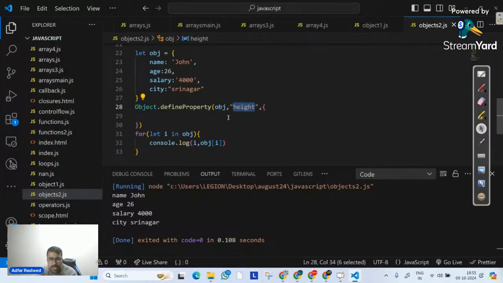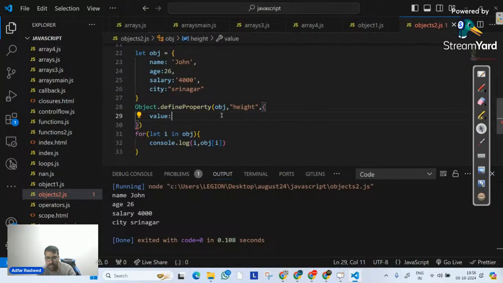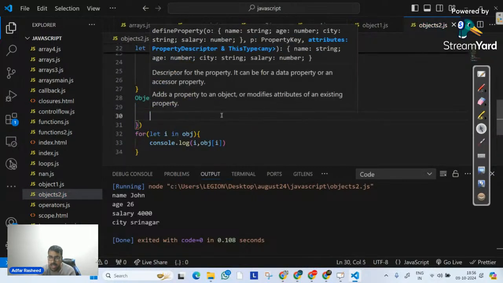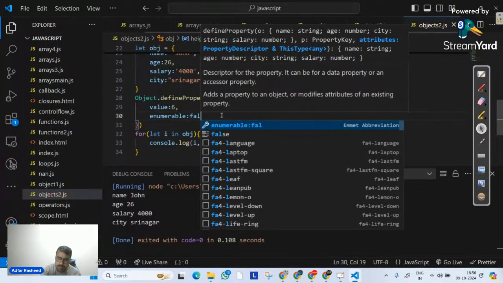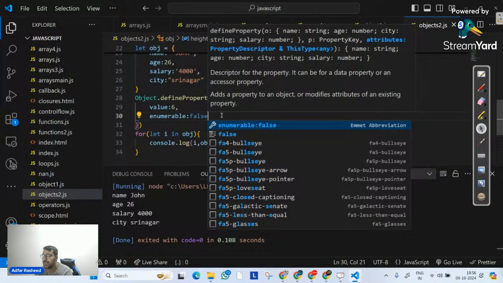The third value is an object, and in that object you can pass multiple arguments. Number one is value. Let's suppose my height is 6 feet. After that, I can tell it enumerable is false, which means the property I am defining is non-enumerable. Sometimes my agenda might be that if someone implements a loop on this particular object, I don't want this property to be displayed. So in that case, I will make it non-enumerable.